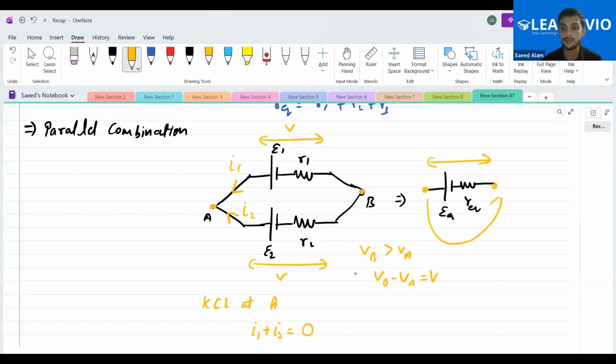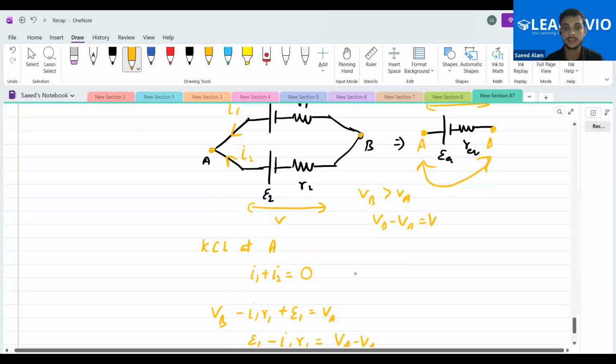higher potential, VA or VB? VB. Here, so there it's VA.